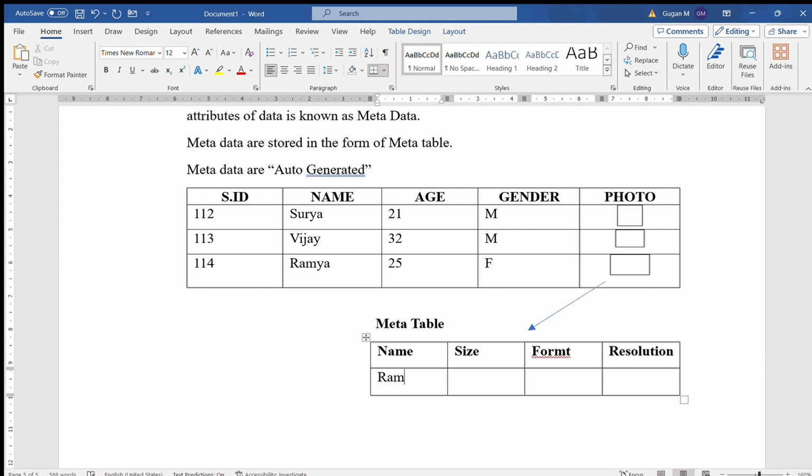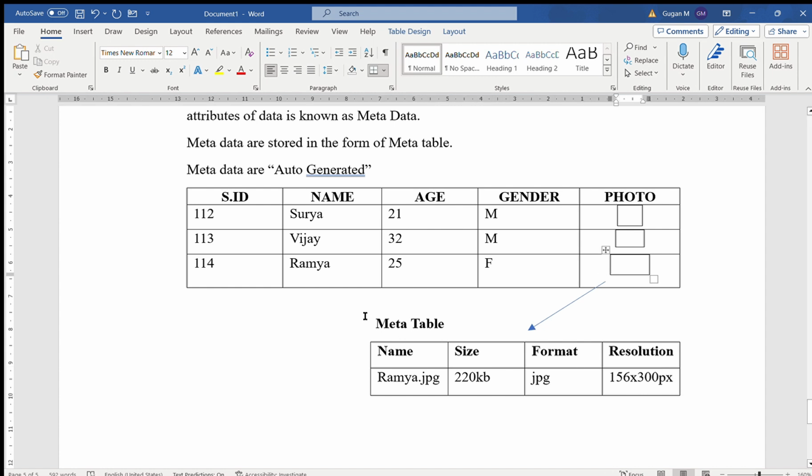Ramya.image or Ramya.JPG. The size of the image is 200 KB. The image is stored in the JPG format. The resolution of this image is 156 into 300 pixels.